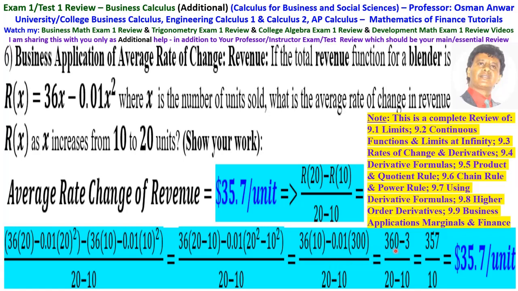So this is 360 minus 0.01 times 300, which is 3. So this is 360 minus 3 over 20 minus 10. That is 357 over 10, which is $35.7 per unit. That is the average rate of change of revenue.